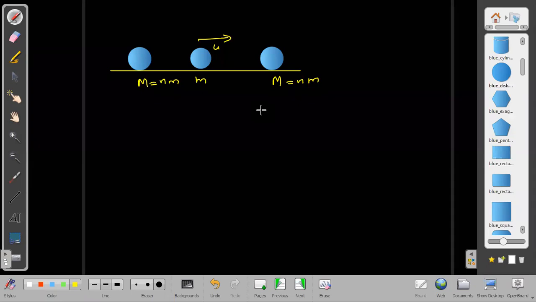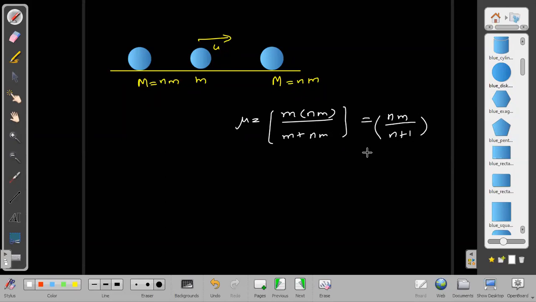Can you decide now? Start with impulse again. First thing is mu. What is the mu value for these two? This mu will come out to be m into nm upon m plus nm, that is equal to n m by n plus 1, right?